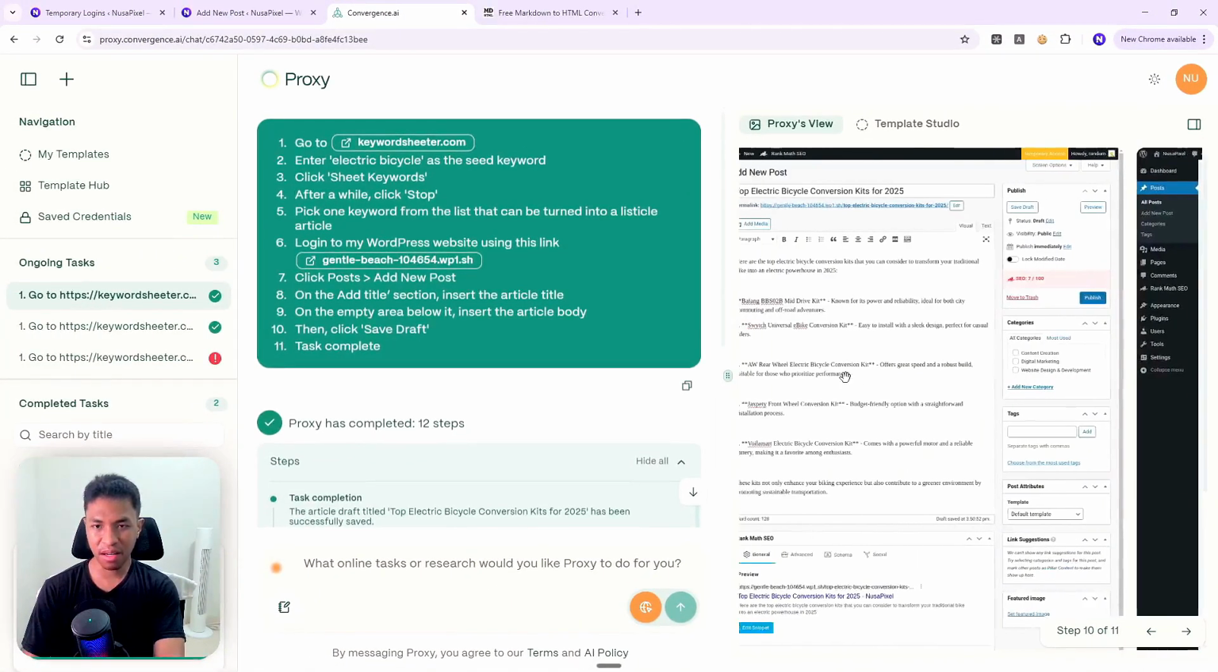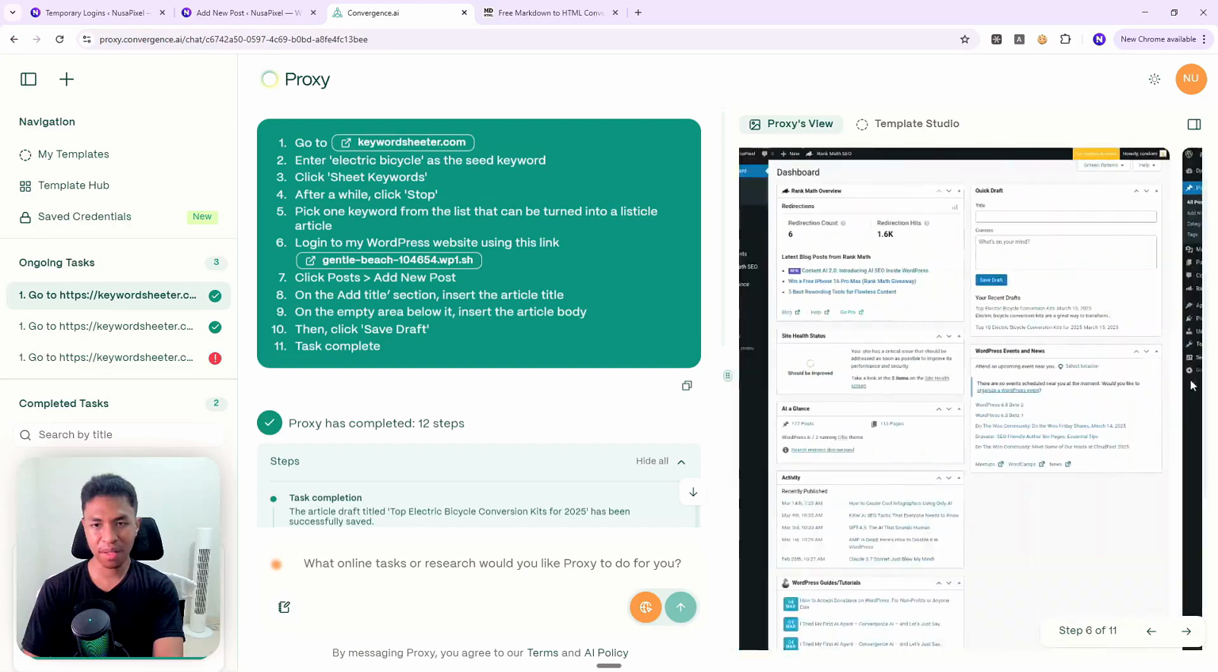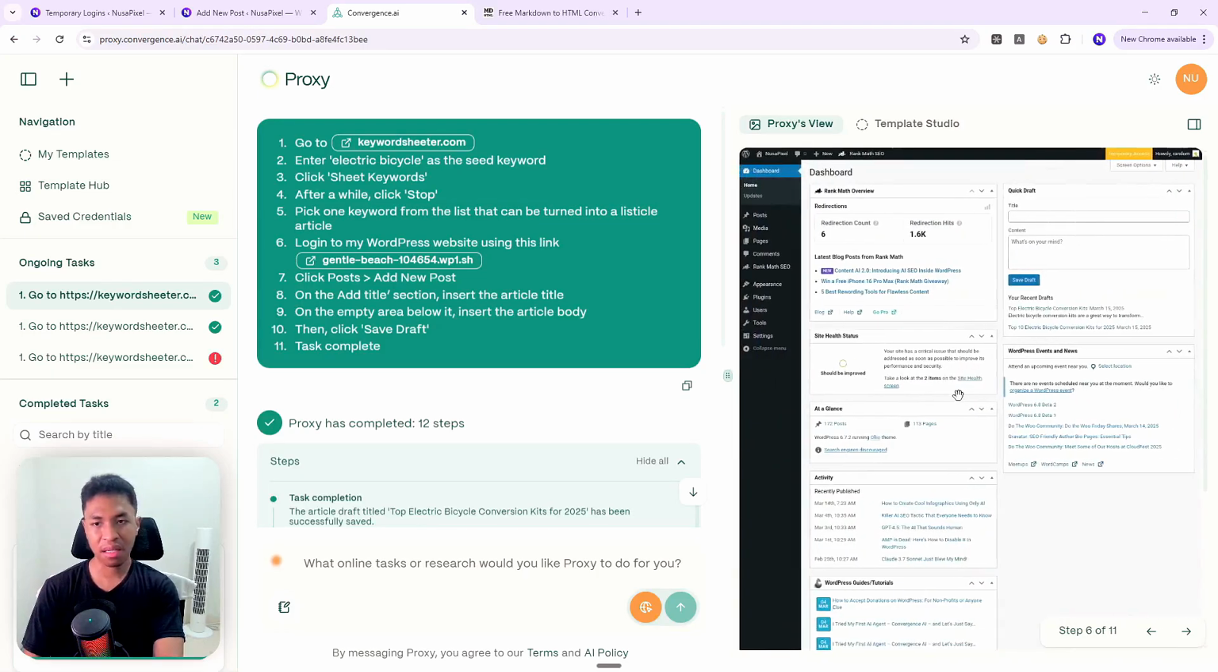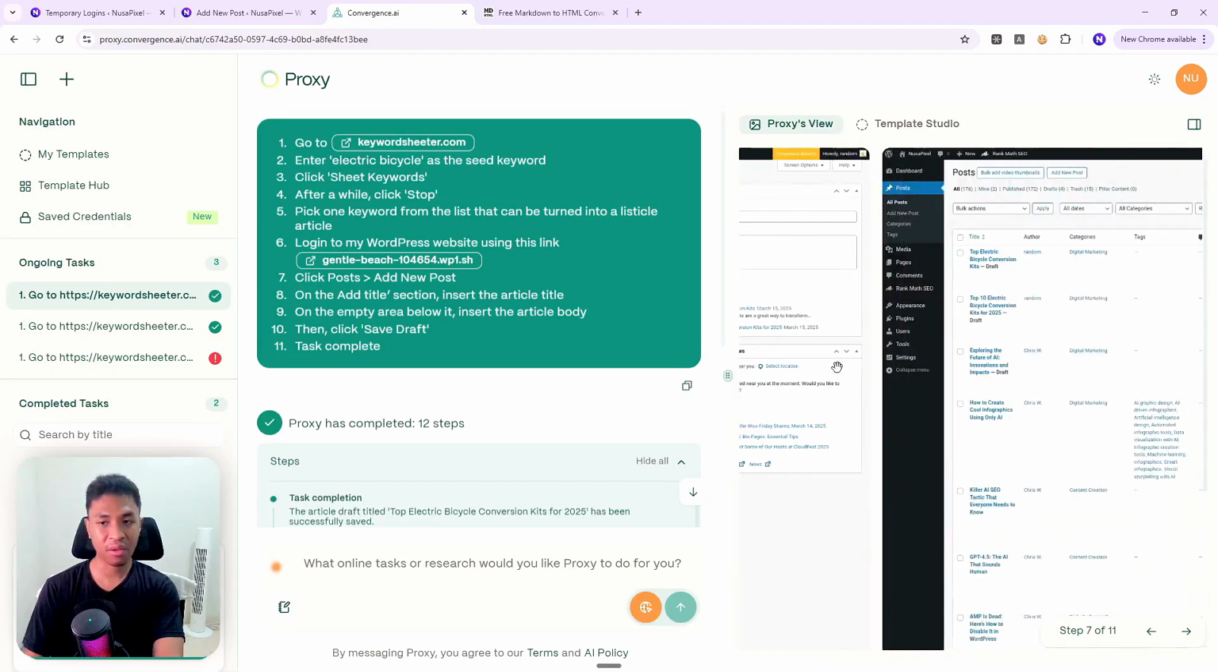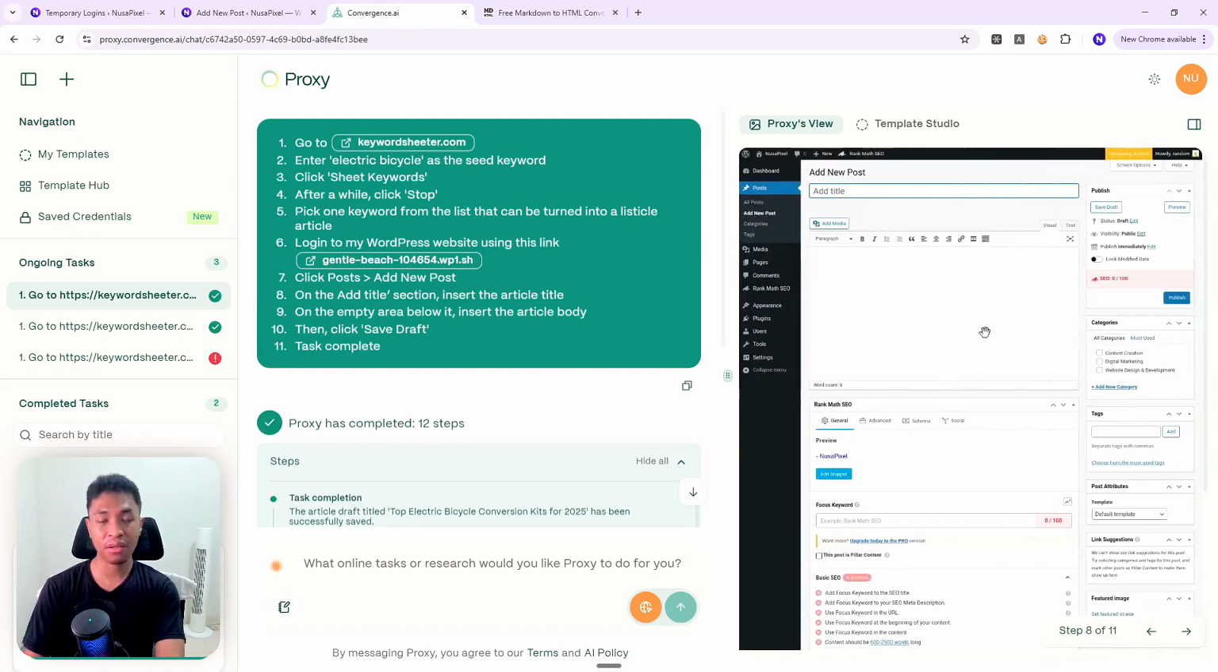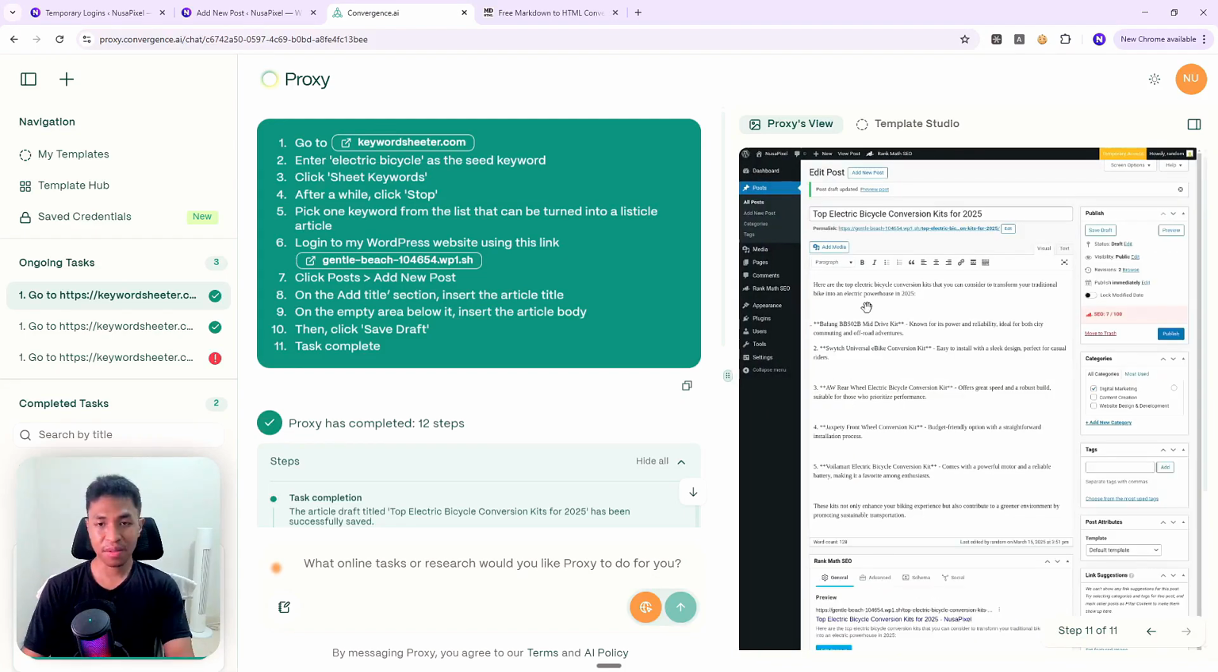So it's done everything. It visited the keyword research tool, and then it picked a topic and then created the article based on the topic that AI chose. So yeah, that's the work of an AI agent. Is it perfect? Definitely not, but you can improve upon it. You can modify your prompt until you can get AI agent to work exactly the way you want it to work.